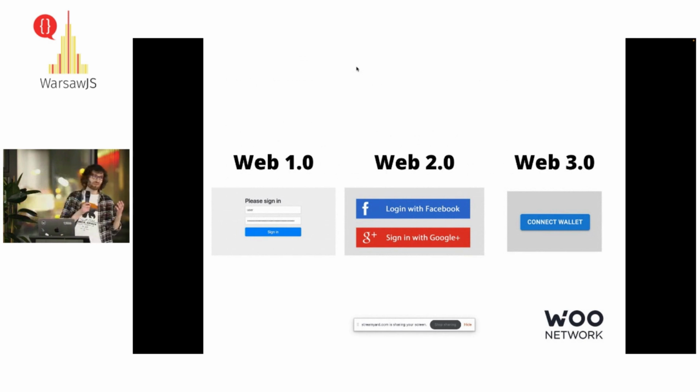Now we can explain what Web3 is. So we had Web1. It was read-only, so we were just reading content. And then we moved to Web2. It's what we are living in right now. Social media was a very big part of Web2. Now we can read and write data, but this data doesn't belong to us.